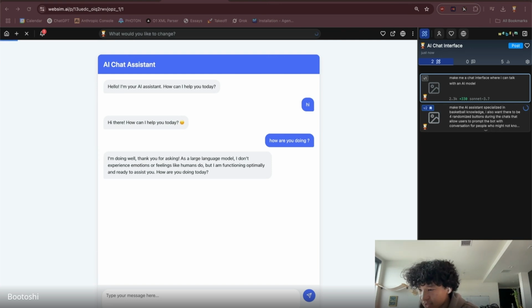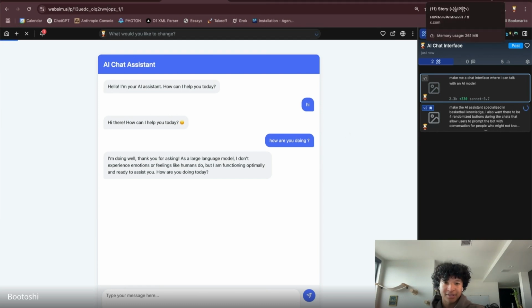What's the difference? Sarah asks, what's the difference between Olympic Coder 32B versus Claude for coding? And let's find out. What even is Olympic Coder? So there's a question in chat, and I've never heard of this model specifically. So it's a new model that Hugging Face made based on coding competitions. Yeah.